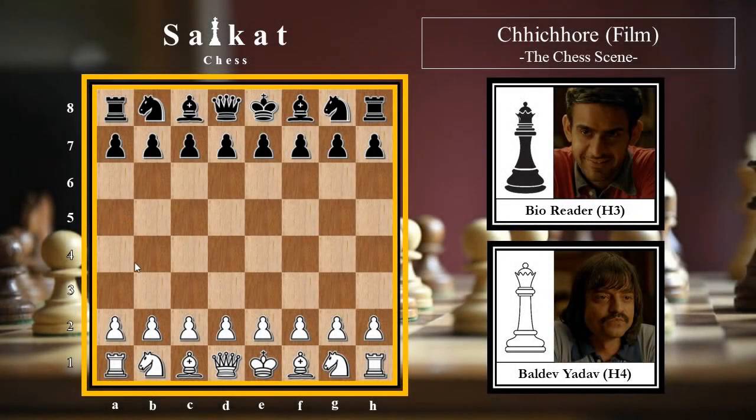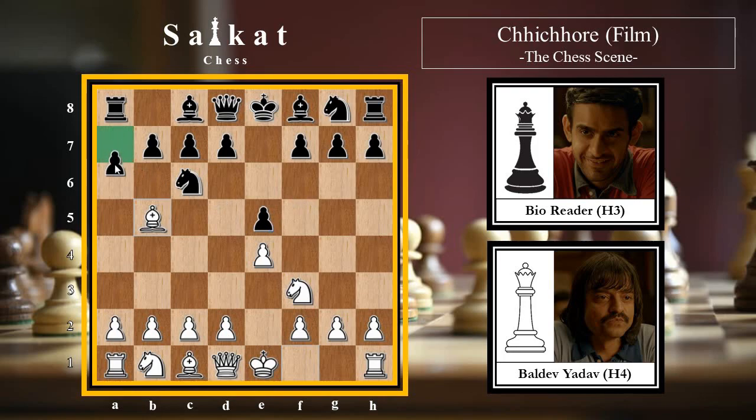So, Bevda begins the game with e4 and Bioreader replies with e5, the king's pawn opening. The game continues with knight f3 attacking this pawn, knight c6 defending this pawn, and bishop b5, the Ruy Lopez on the board. Well, the scheme is that white is willing to capture this knight so that he can capture this pawn on e5 because this knight won't be there to defend this e5 pawn. To defend this, black goes for a6, the Morphy defense, named after the developer Paul Morphy.